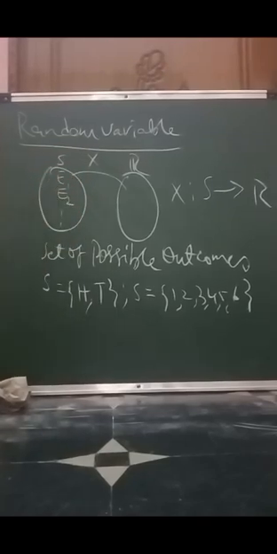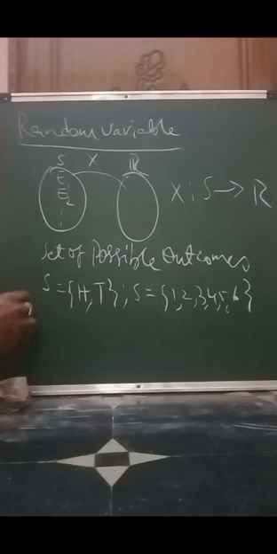The job of a random variable is to assign a certain numerical value to every event of a sample space. By assigning a numerical value we can take a decision, which helps in decision making. So a random variable is a very important tool in decision making.